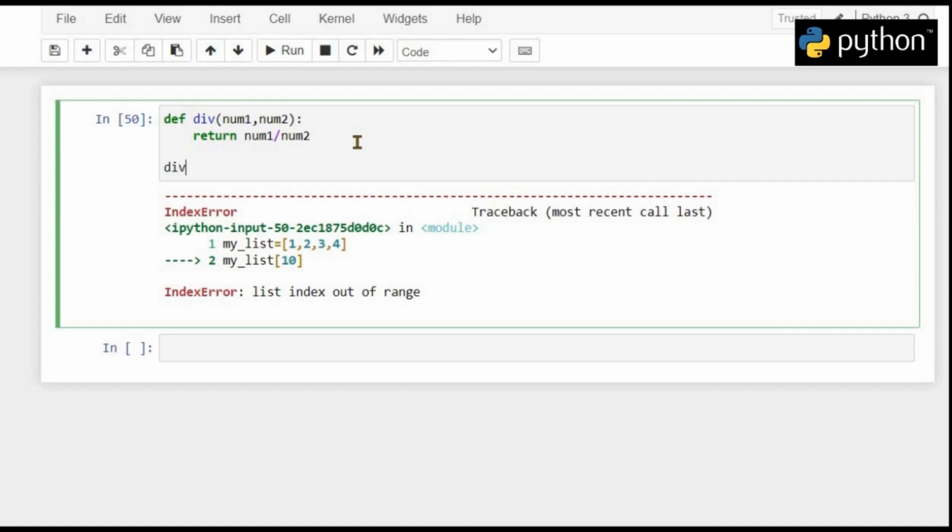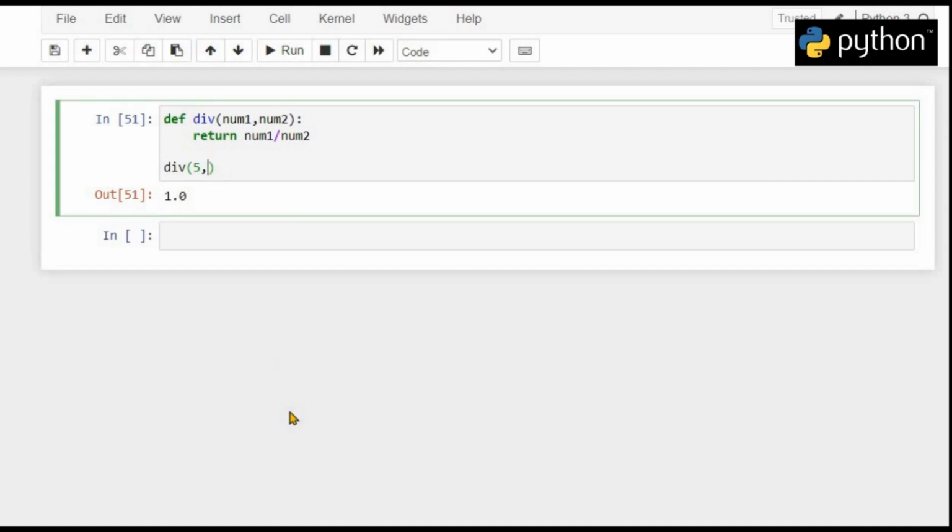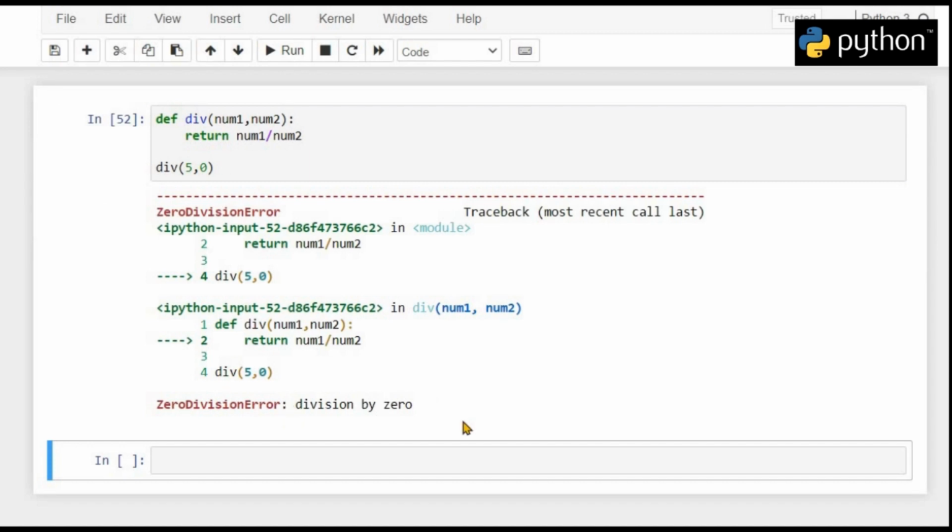Now, if we call our function by passing different integers, we will get a normal output. But if we use 0 in the place of num2 and run it again, then Python will give us a zero division error because in mathematics, any number divided by 0 has an undefined meaning. So this is an example of a predictable error because sometime during some operation of our function, someone will put 0 in the place of num2. And since this is an error action, Python will completely terminate our program.